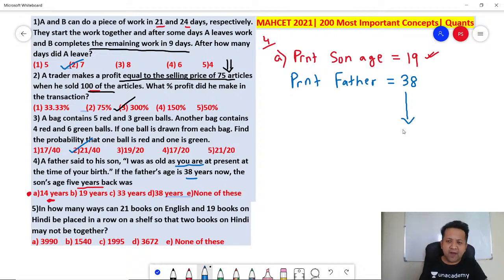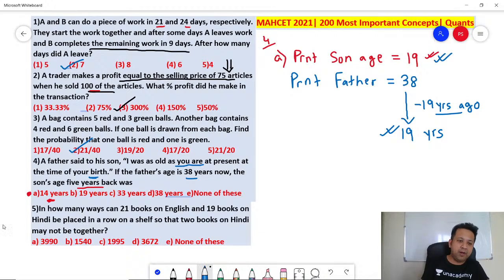So what is he telling? Father is talking about the time when he was 19 years old. When will he be 19 years old? Remember, at the time of the son's birth. The son's birth happened 19 years back. So we are looking at 19 years ago. Does it satisfy? Absolutely. 19 years ago, father was 19 years, and that is equal to the age of the son. Perfect. That's got to be your answer.